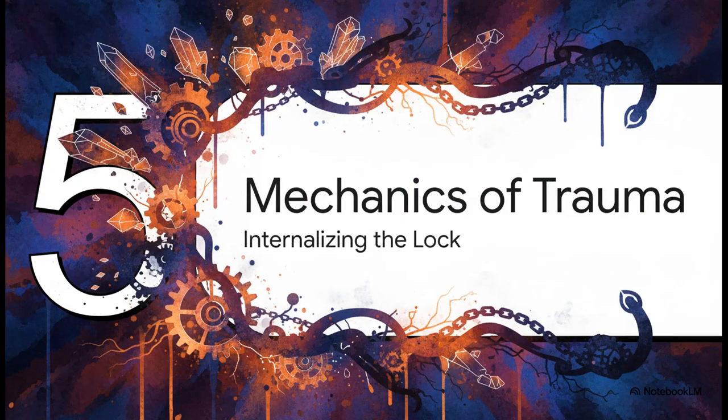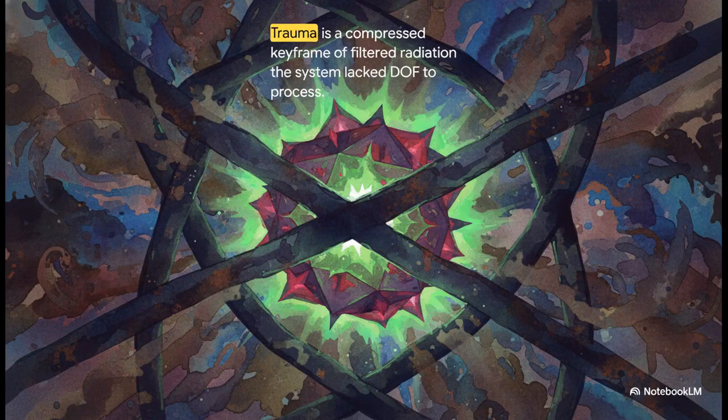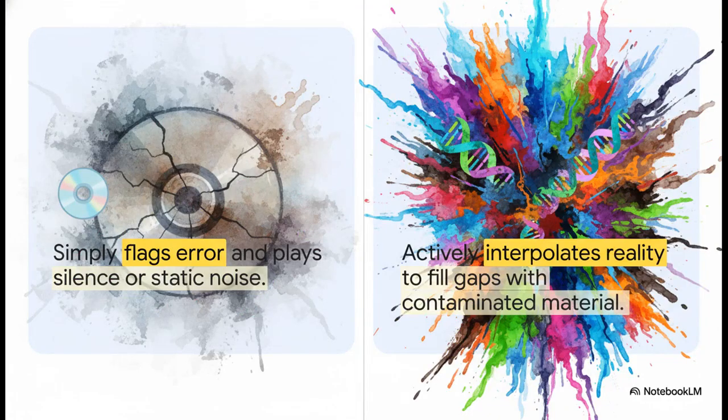Part 5. The Mechanics of Trauma. Internalizing the lock. To really grasp that 5th vector of self-sabotage, we need to look at trauma as a mechanical function. In this rendering engine, trauma is not just a bad memory. It's essentially a compressed keyframe. Picture a sealed zip file filled with incredibly high-density emotional data that your system simply didn't have the bandwidth or the degrees of freedom to process when it happened. To survive, your biology has to constantly build these really expensive mental overlays just to keep that corrupted file locked away.